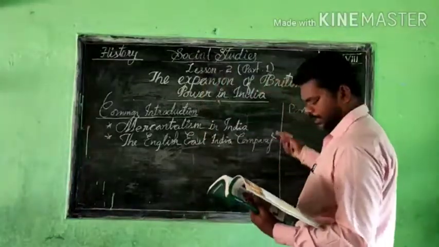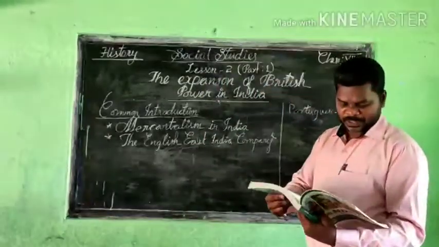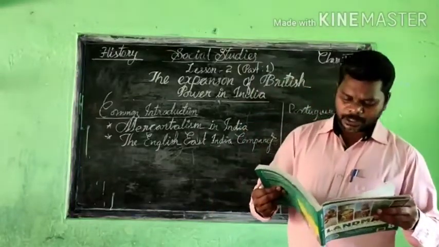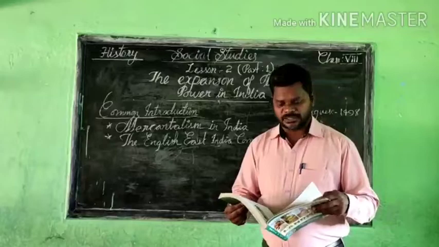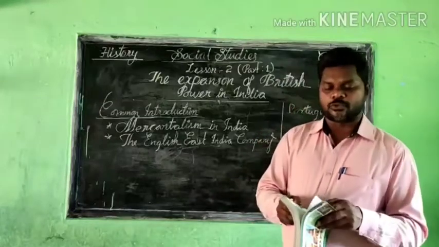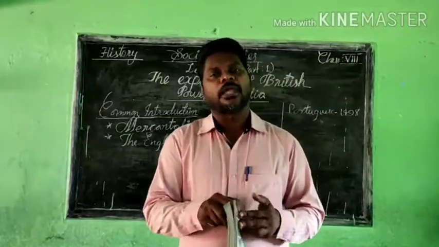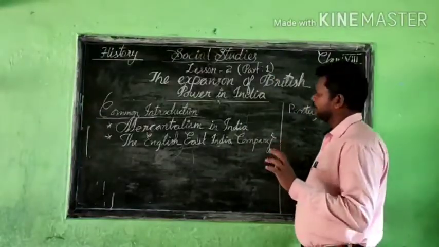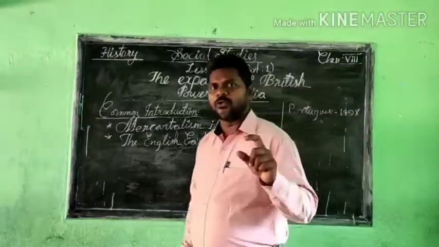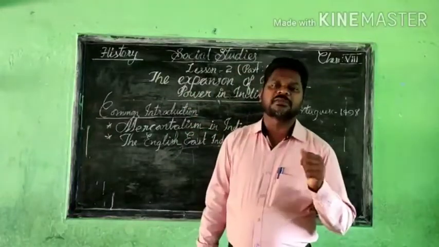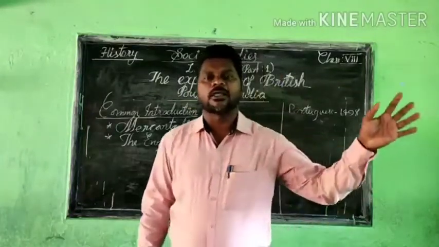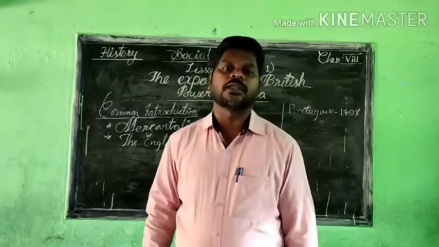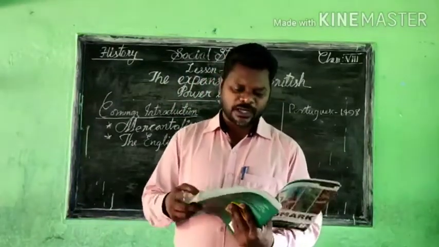The Dutch people came, the English East India Company, the Dutch East India Company, and the French East India Company, and many trading Europeans came to India. More than that, how the British started their own monopoly in India, how they developed their own business system in India, and how they wiped out almost all the other Europeans from India and started their own monopoly. About that we have to learn from this lesson.